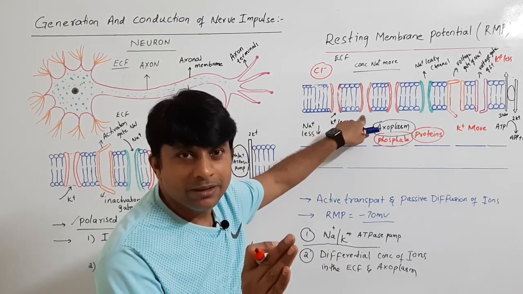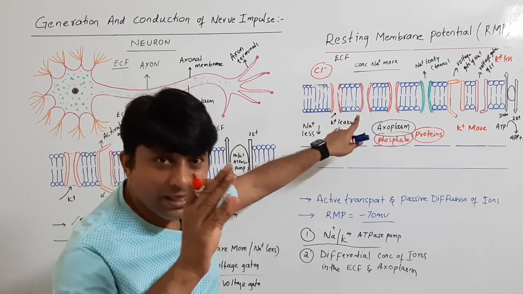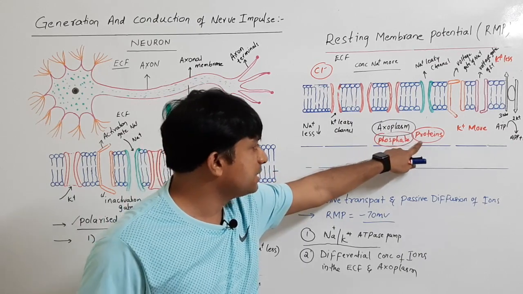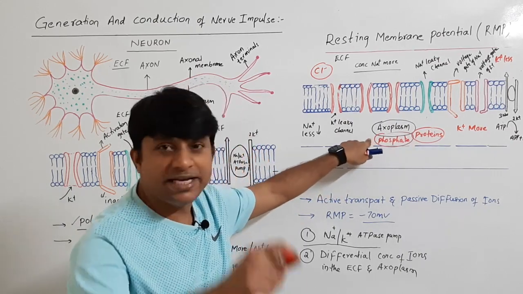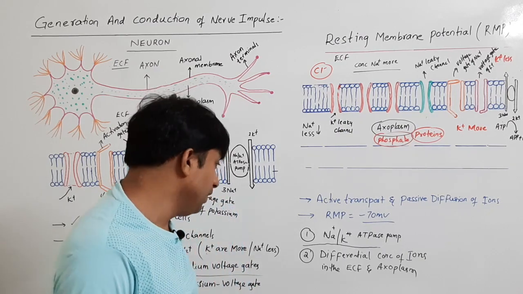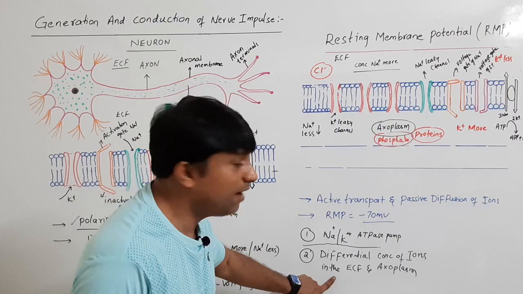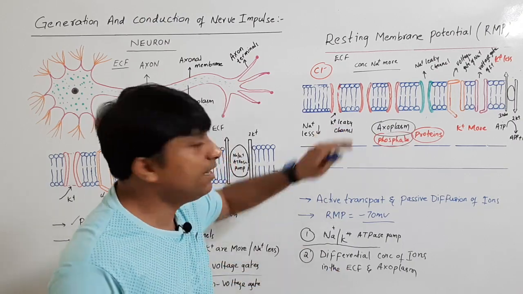That means the axonal membrane is impermeable for these negative proteins and phosphates present in the axoplasm. They cannot move. So this is how there is a differential concentration of ions in the ECF and axoplasm.